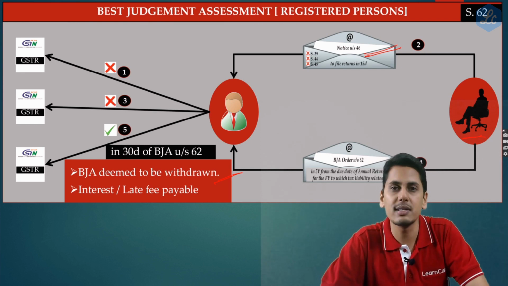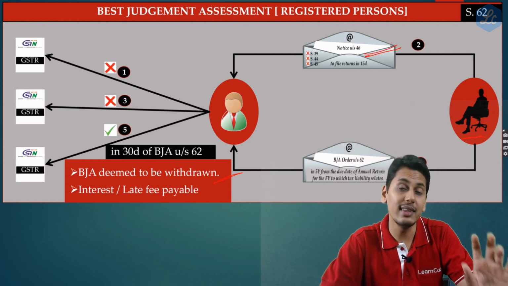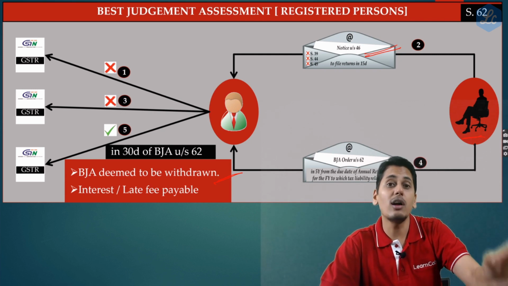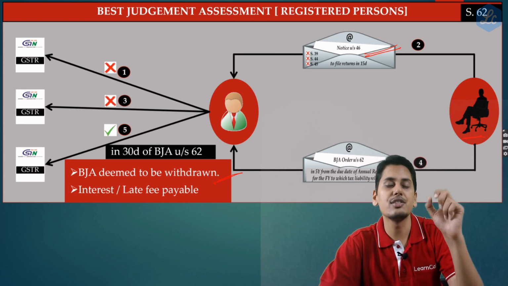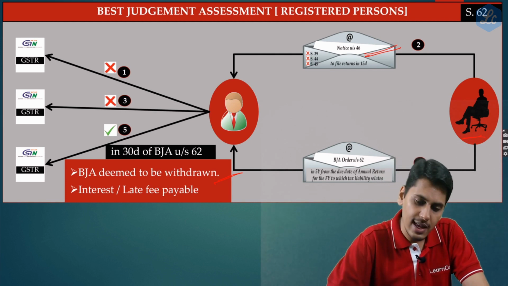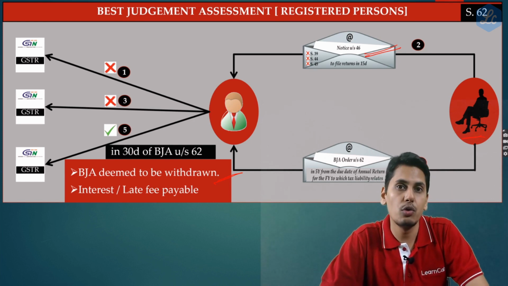You send the registered person an SMS 3 days prior to the due date that the due date is approaching. Send them a reminder SMS. Thereafter, once the due date is over, send them a mail that they have not filed the returns and action under section 62 can be initiated. Then after a period of 5 days, send them a notice under section 46 that they are reminded to file a return.